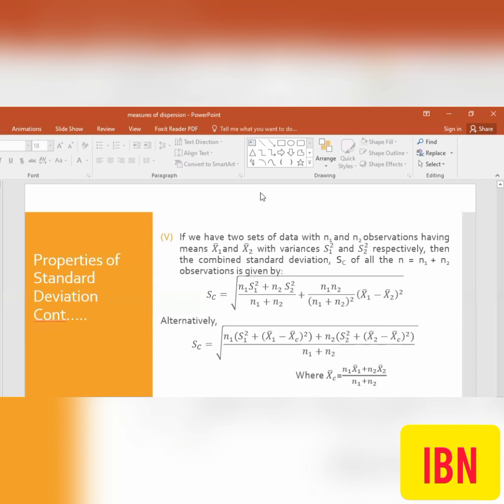If we have three groups, we extend it with plus n3 into s3 square plus x bar 3 minus x bar c whole square. Certainly in the denominator you put plus n3, and in the combined mean formula you add plus n3 x bar 3, with plus n3 in the denominator. It will be the extension for as many groups as we have.